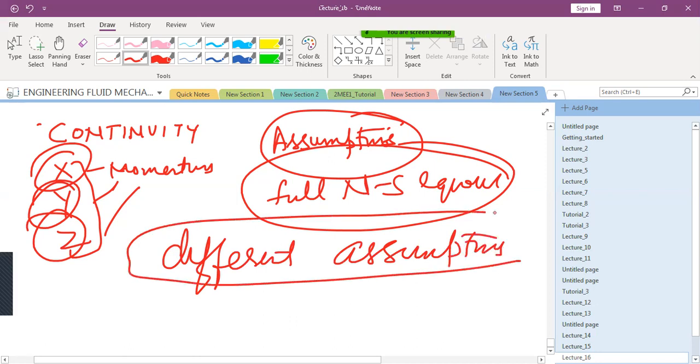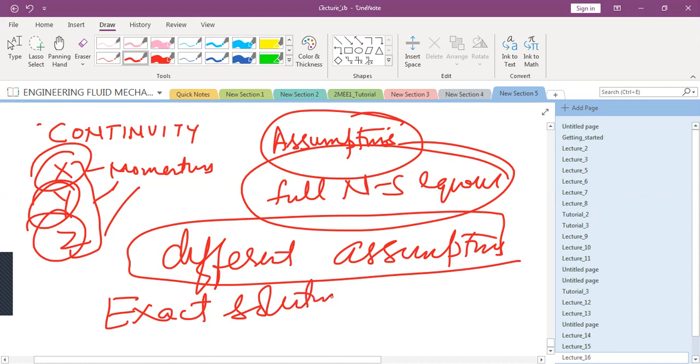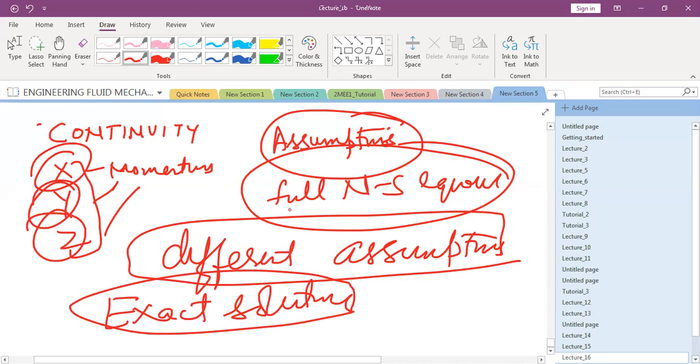So this is the exact solution, in which you actually reduce the full Navier-Stokes equation into a simpler Navier-Stokes equation.